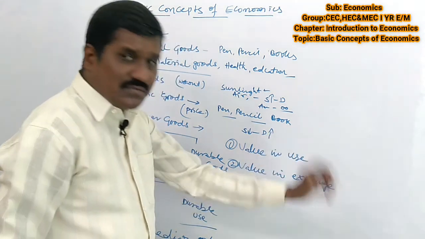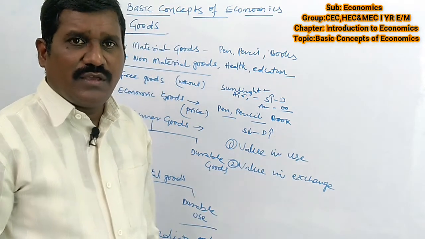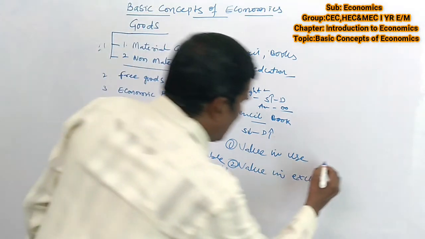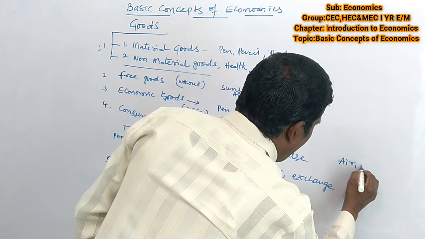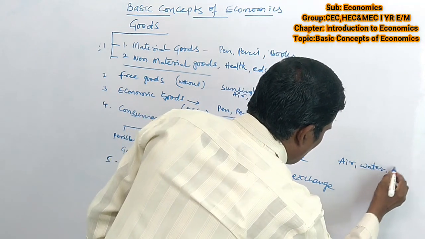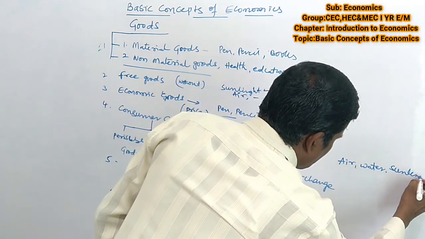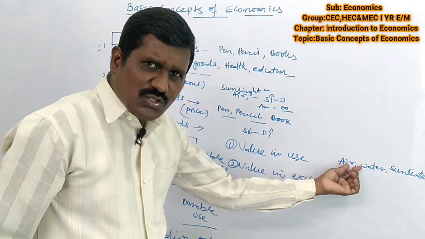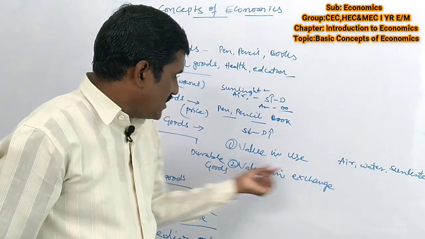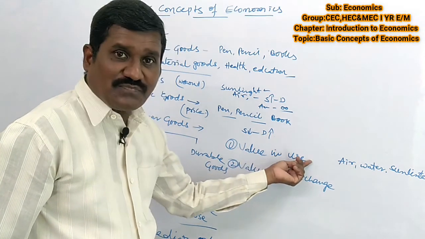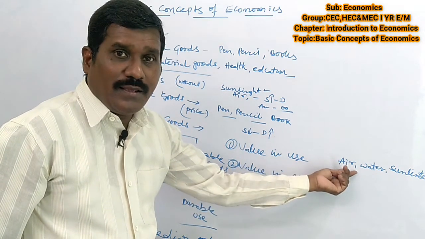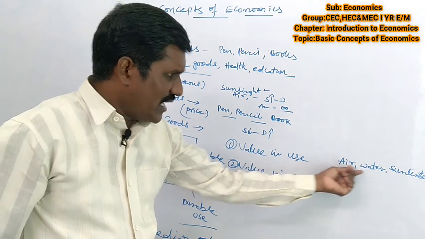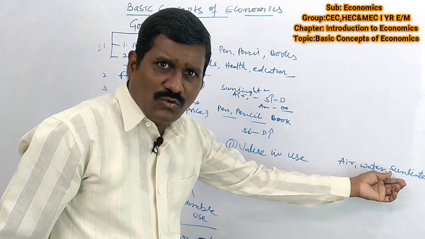Value in use, for example, air, water, sunlight. These are the goods we can use to satisfy our wants. This is value in use, but we can't pay money for it. Can we pay money to use the air? No. Can we pay money to use the sunlight? No.